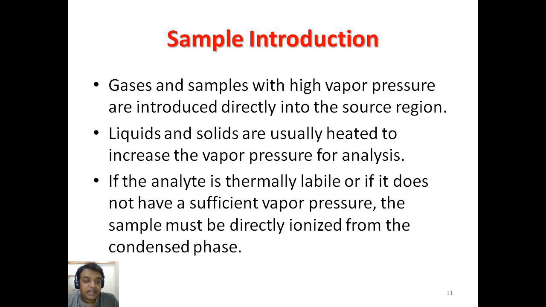If the analyte is thermally labile or does not have sufficient vapor pressure, then the sample must be directly ionized from the condensed phase. Condensed phase is nothing but molecules of a solid which is heated in such a way that it is converted directly from solid to vapor form. It is called the sublimation form.